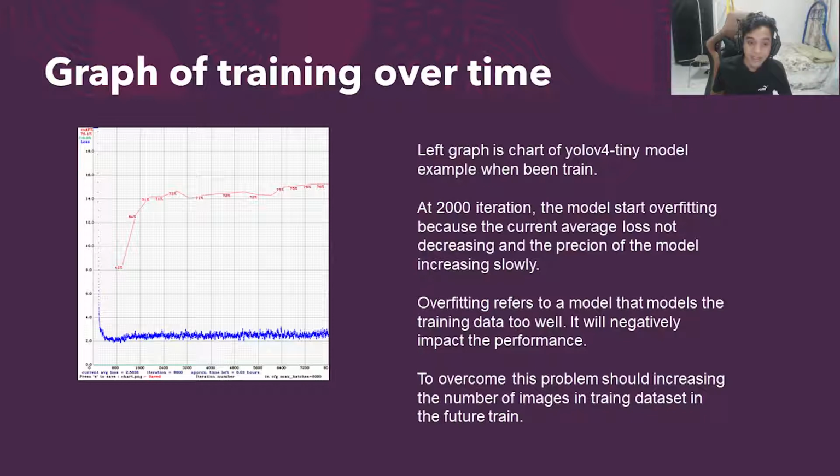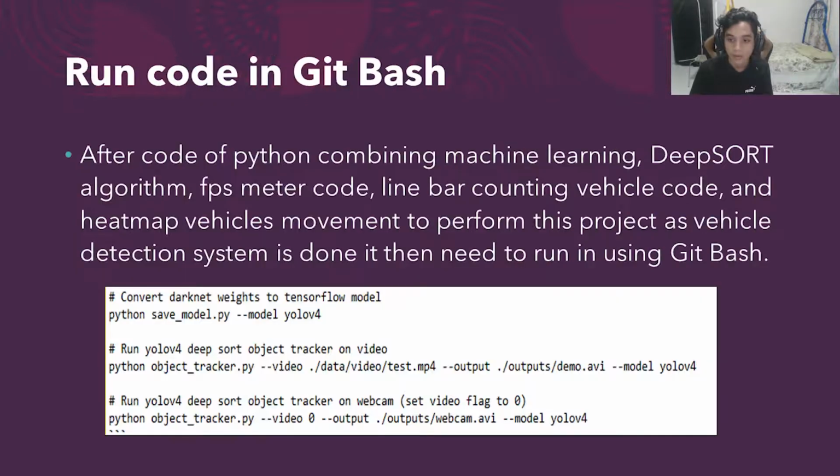So to overcome this problem, we should increase the number of images in the training dataset in the future. Later, after coding in Python, combining machine learning, the DeepSORT algorithm, FPS meter code, line bar counting vehicle code, and heat map of vehicle movement to perform this project, the vehicle detection system is done. It then needs to run using